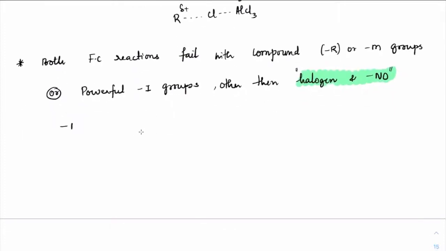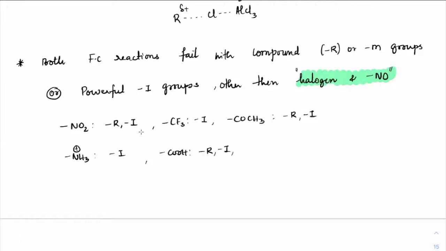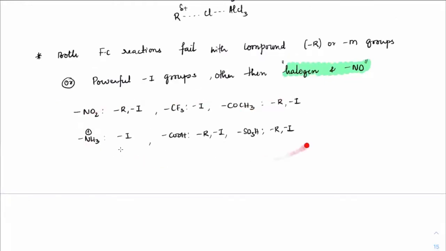For example, NO2 does not give it because it has -R as well as powerful -I effect. No reaction. CF3, very powerful -I effect. COCH3, very strongly -R. Okay. Next, NH3 plus, very strong -I effect. COOH shows -R effect, -I effect. SO3H, -R, -I. So all of these groups present on benzene will not give any form of Friedel-Crafts reactions. So any of these groups given in the exam, you should be able to pinpoint and figure out which of them will give the Friedel-Crafts reaction.